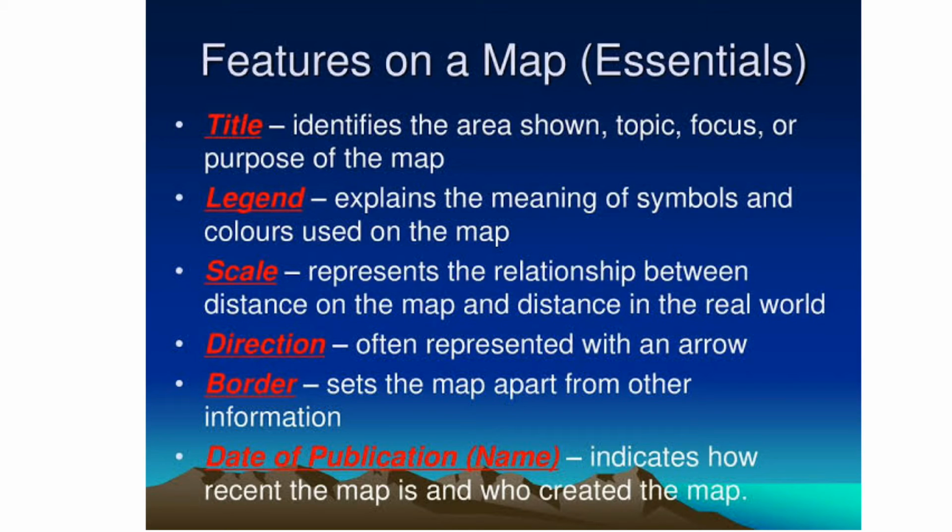Number 3. Scale, which represents the relationship between the distance on the map and the distance in the real world. Number 4. Direction, which often is represented with an arrow. Number 5. Border, which sets the map apart from other information. Number 6. Date of publication, which indicates how recent the map is and who created the map.